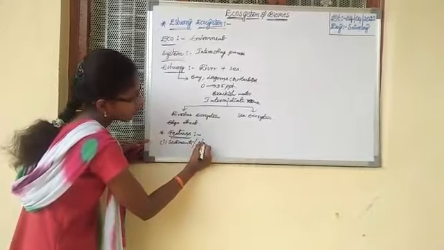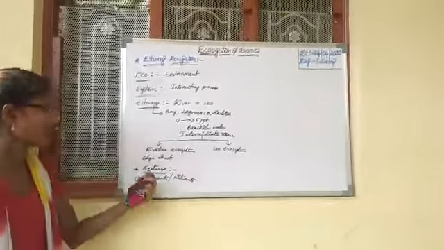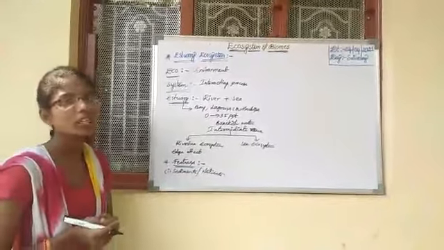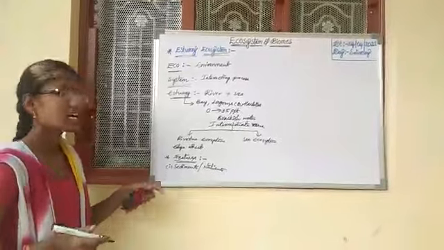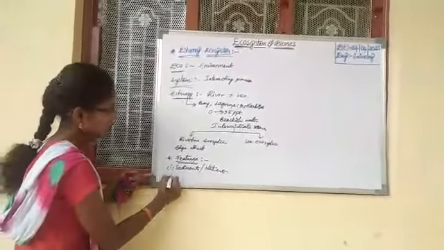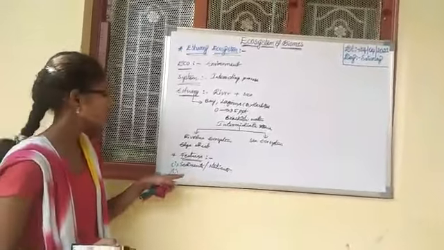So an estuary is one of the most productive aquatic ecosystems in the world.